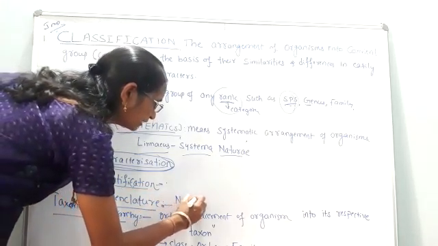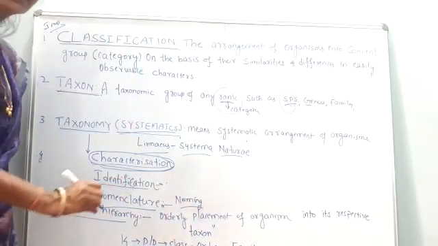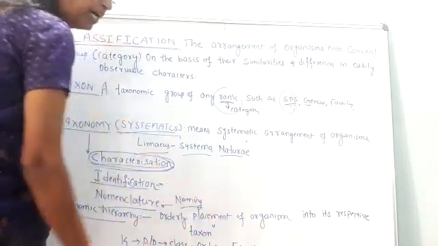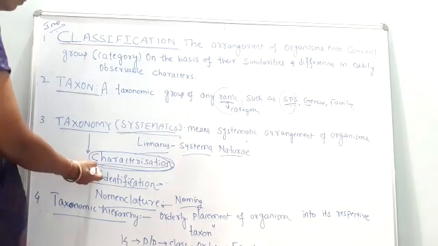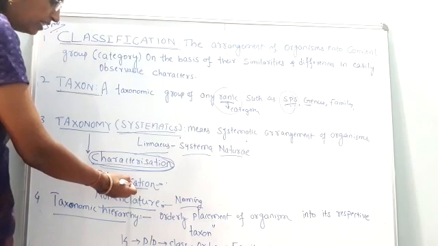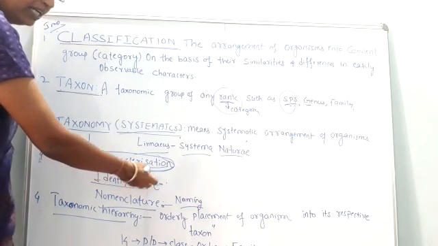In the previous class we have discussed naming the organism by using two words, that is binomial nomenclature, which we have to recall here. So after characterization, describing the plant or animal, we have to identify whether it is a plant or an animal. If it is an animal, what type of animal, whether it is a domestic animal or a wild animal.